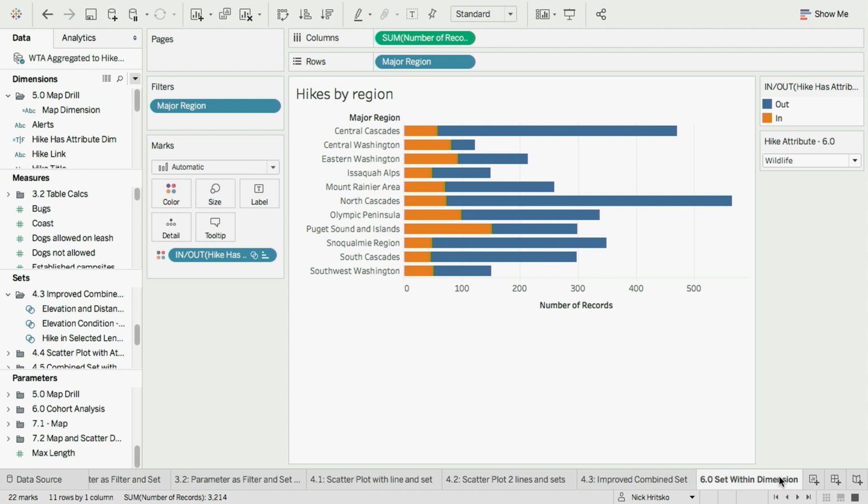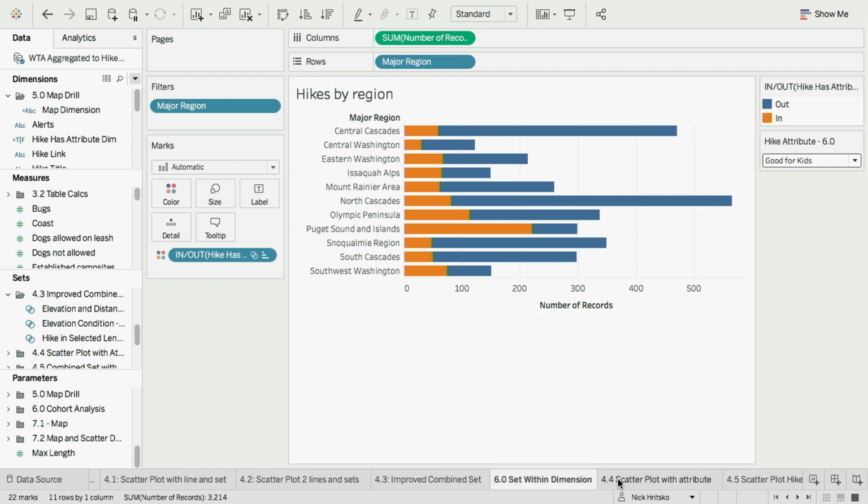So in this view, we're looking at the regions of hikes, and we're using our same set logic to decide which of these hikes, what percentage of hikes in each group, or what number of hikes actually have a given attribute. So our parameter here this time is about the attributes, and I have one for wildlife, I have summits, I have lakes along the way. And you can see that as I change these values, I'm getting that updated percent of total right there in the view. And again, all of this is powered by sets.